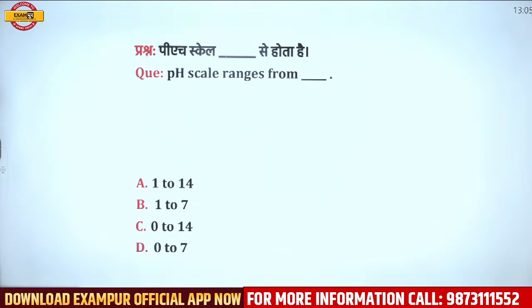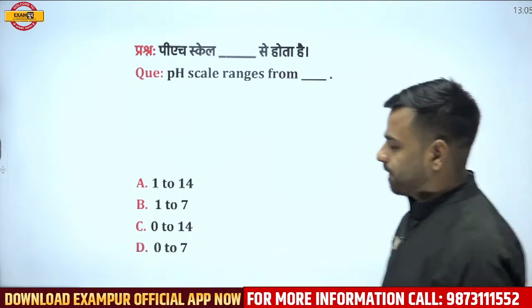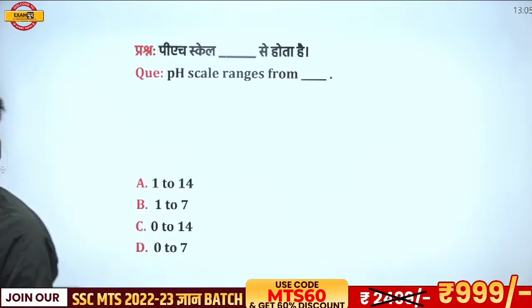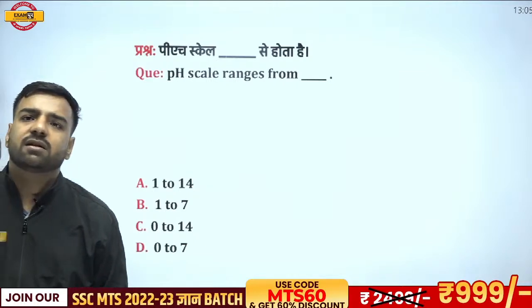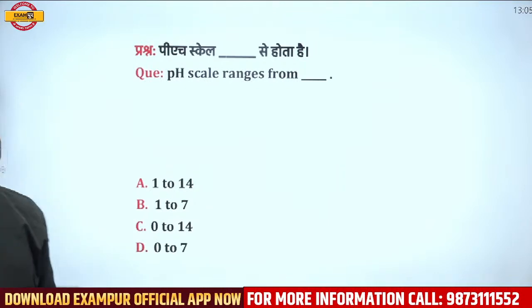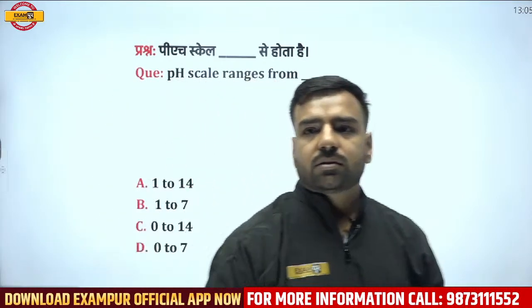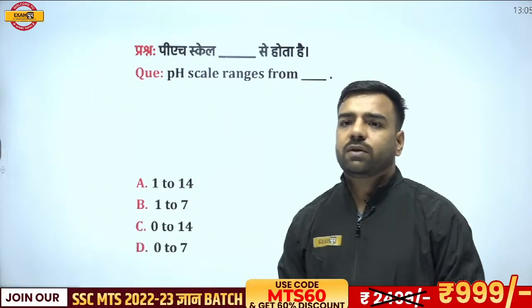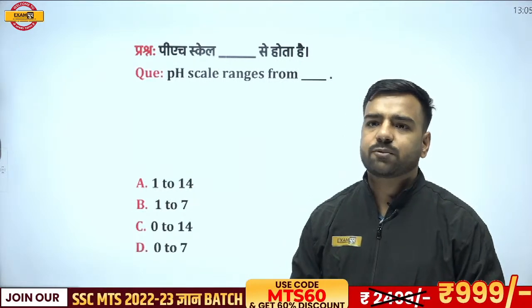Next, pH scale ranges from what? Very basic question, but we have 2 more questions to be discussed here. What is the range of pH scale? So we have the range that is 0 to 14. That's absolutely correct.